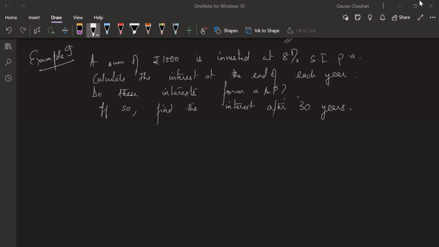Yes, Riza, we learned yesterday simple interest will always make an AP. You are right, but the question is asking you to do this and conclude. So you'll have to find A1, A2, A3, A4 and then conclude. We're not going to assume the fact because the question is asking us this way. That simple interest is always an AP is something we concluded as a class. The book does not say it that way, so don't use it directly in the exam unless you are under very big time pressure.